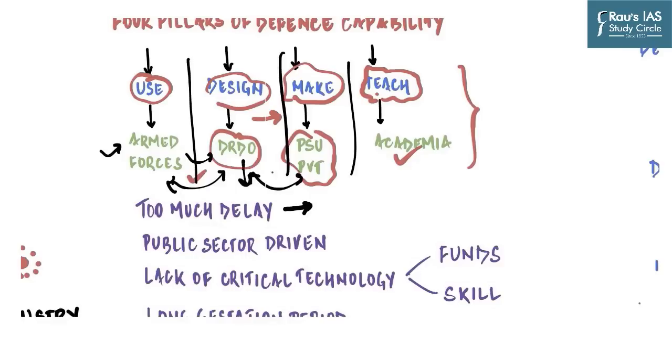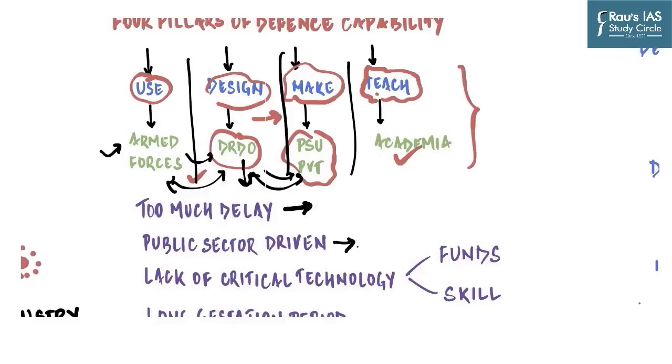And because of this, when a need is felt by the armed forces or a component of the armed forces for a new equipment or a weapon or a technology, it is usually 5 to 10 years of delay before that need is communicated to DRDO. Then DRDO comes up with a design, which is then delayed by almost 5 to 7 years in communication to PSUs. And so you can see, once a need is felt at the ground level in border areas, it is already 20-25 years by the time the weapon is made by the public sector undertakings.